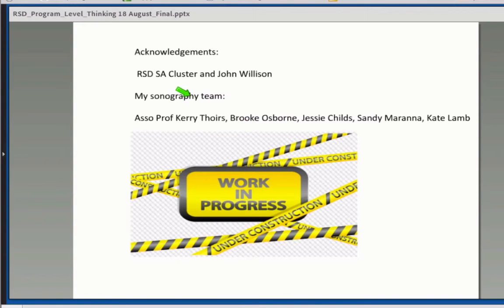And this is still work in progress, as I said, so we are still in the process of developing a few rubrics, but I am so grateful to our SA cluster and John for helping me with refining my own thinking, and of course my wonderful sonography team, without whose cooperation this would not have been possible.